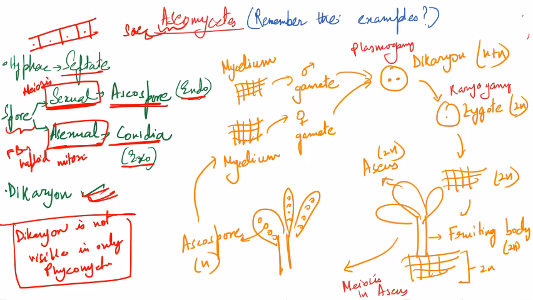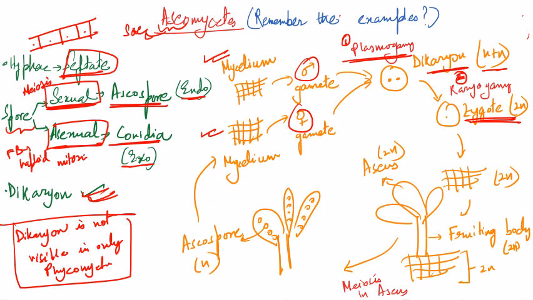So if we look into the life cycle of Ascomycetes, here is a mycelium, here is again a mycelium, and both the myceliums are septate, right? So from both the myceliums, we are getting a male gamete and a female gamete. They are fusing. The first step is plasmogamy. Product of plasmogamy is a dikaryon, N+N. From that dikaryon, the second step, karyogamy, is happening. The two nuclei are getting fused, and we are getting a diploid zygote.